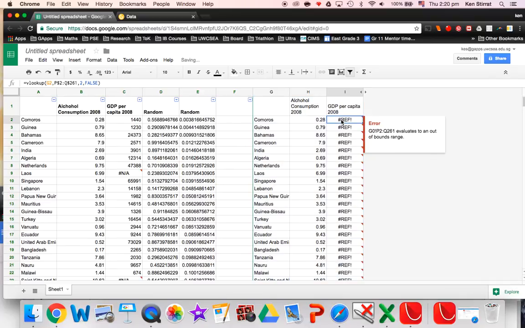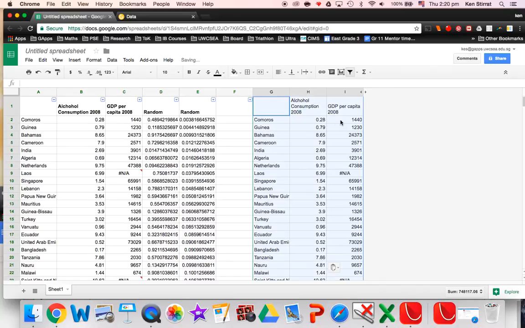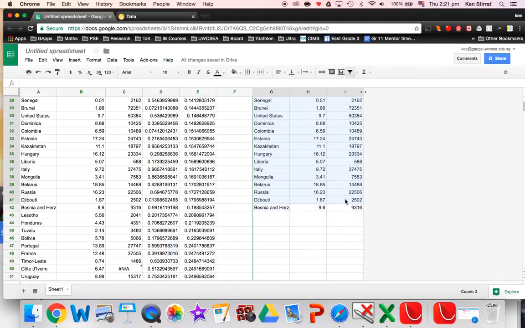You see this REF here? Remember, there's a formula in there we're copying, and it's trying to reference something that doesn't exist. So we don't want to do paste, we want to do Edit, Paste Special, Paste Values. So now this is just the number being pasted from here, not the formula. So now we have a random sample of 30 countries, or 40 countries, or however many, drawn from the entire data set.